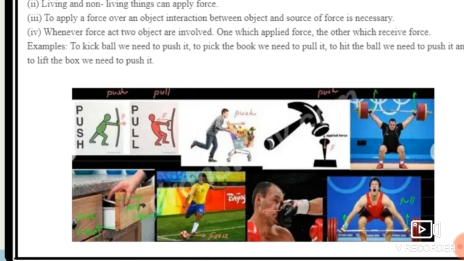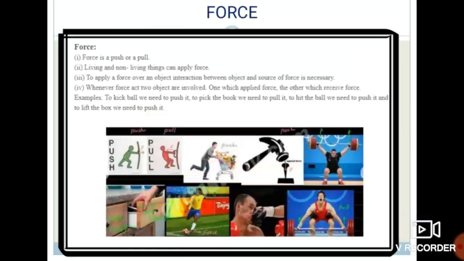Force is nothing but the push or pull on any object, or in other words, the definition of force is anything that changes the position of an object and causes motion. Whenever we apply force, it can change the position of an object due to which that object is in motion.